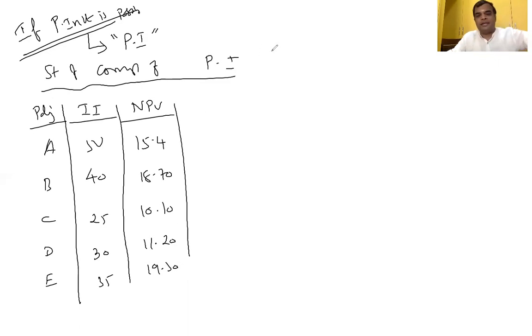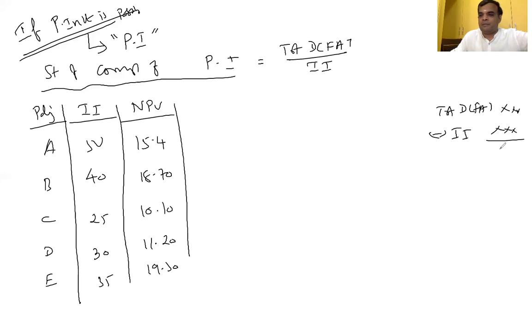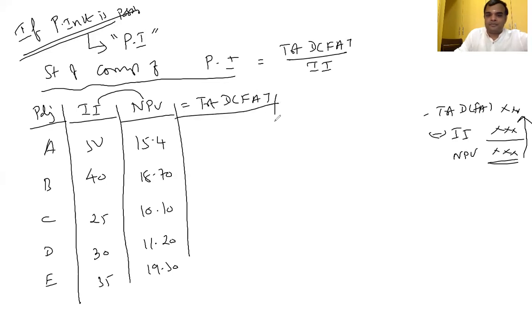What is the formula for profitability index? Total discounted CFAT divided by initial investment. Now, what minus what is equal to net present value? Total discounted CFAT minus initial investment is called NPV, net present value. But we need total discounted CFAT. Net present value plus initial investment is equal to total discounted CFAT. If I add both, I get total discounted CFAT. Are you able to follow or not? Yes, sir.